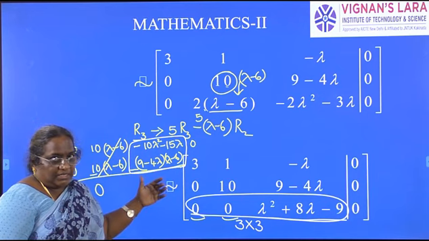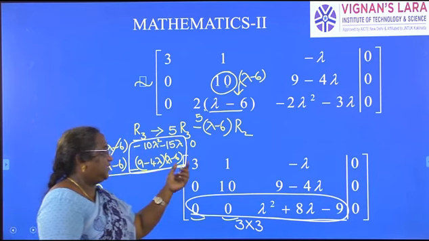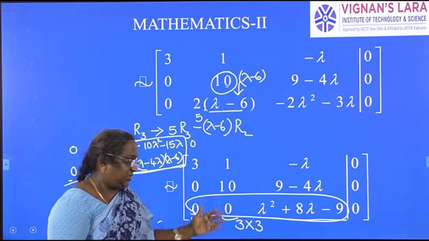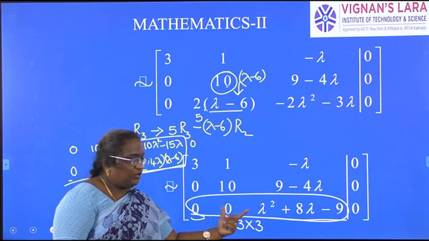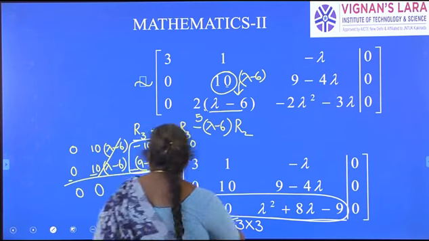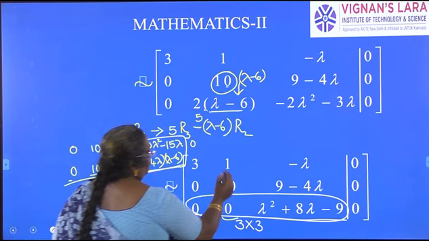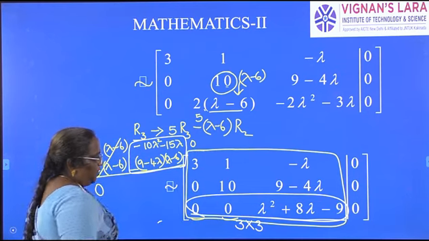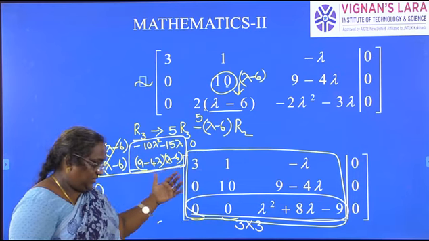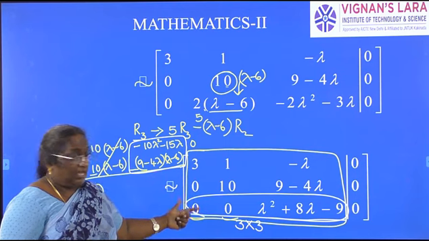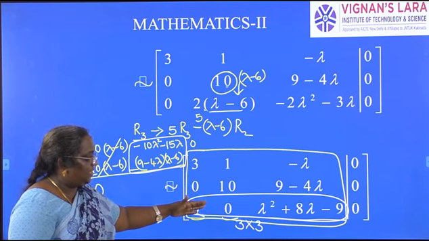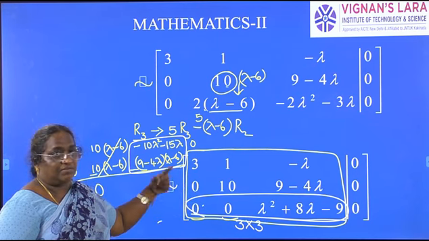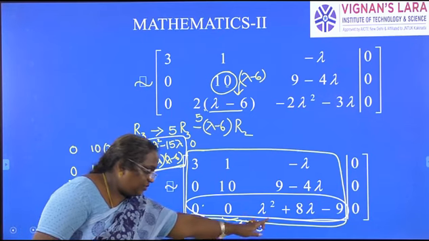Is it clear? Just I will repeat once again. For this system to have non-trivial solution, means other than a 0 solution, what is the condition? Determinant of the coefficient matrix. What is the coefficient matrix here? Coefficient matrix is this one. What is the possibility for its rank? Its rank can be 3 or 2. If the determinant is 0, rank cannot be 3. It must be either 2 or 1, whatever it is. Means last row should be 0.